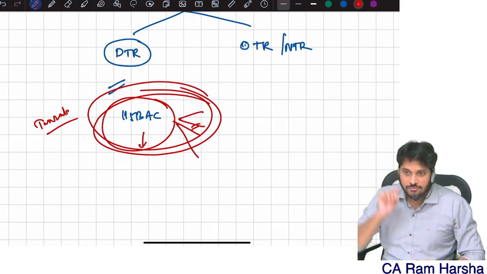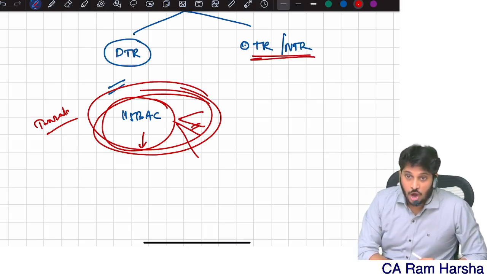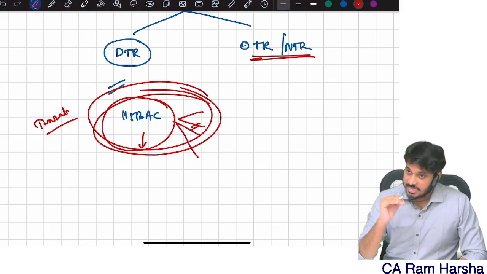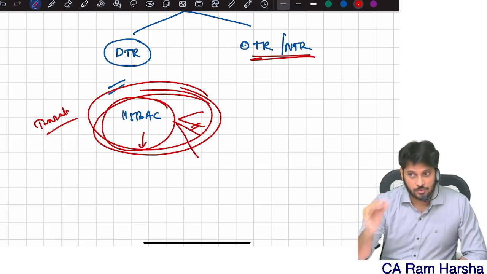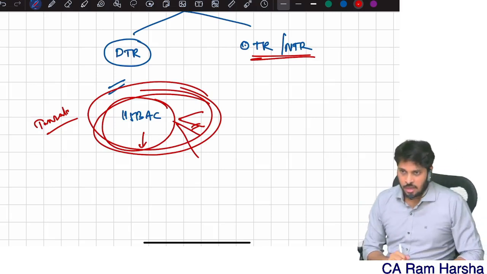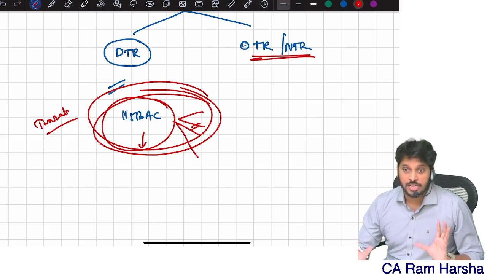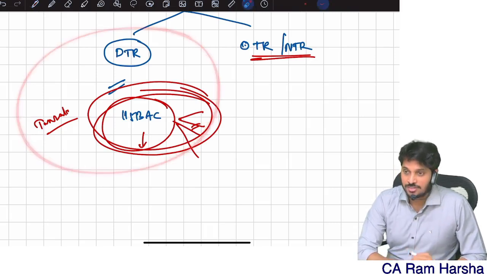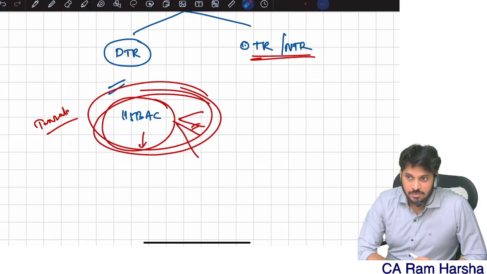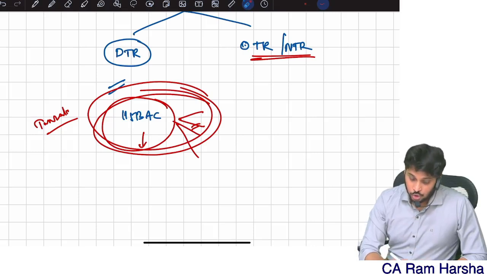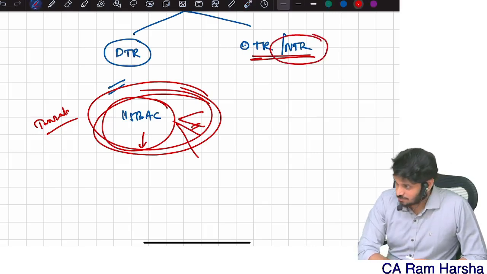Okay, fine. So there is the default tax regime, and there is another regime called the optional tax regime, meaning the normal tax regime. Whenever I say assessee at CA Inter level, I am mainly talking about an individual. If he wants to file an income tax return, show his income, compute income and compute tax, by default the department will compute the income as per the default tax regime. But the assessee has an option to choose the normal tax regime.